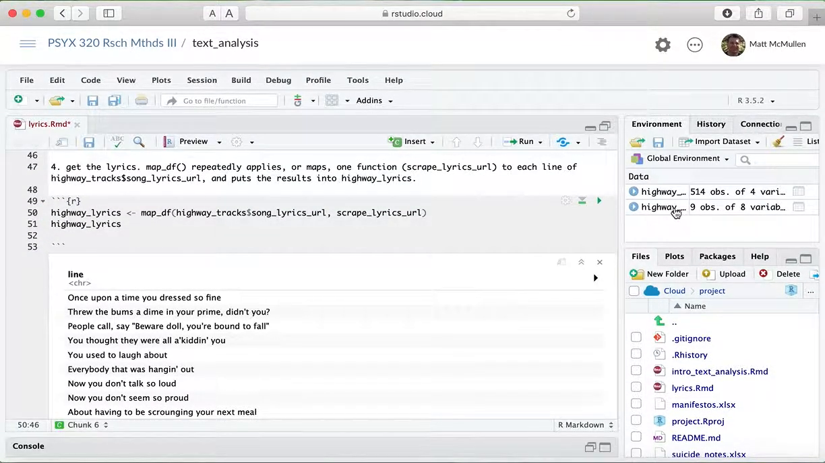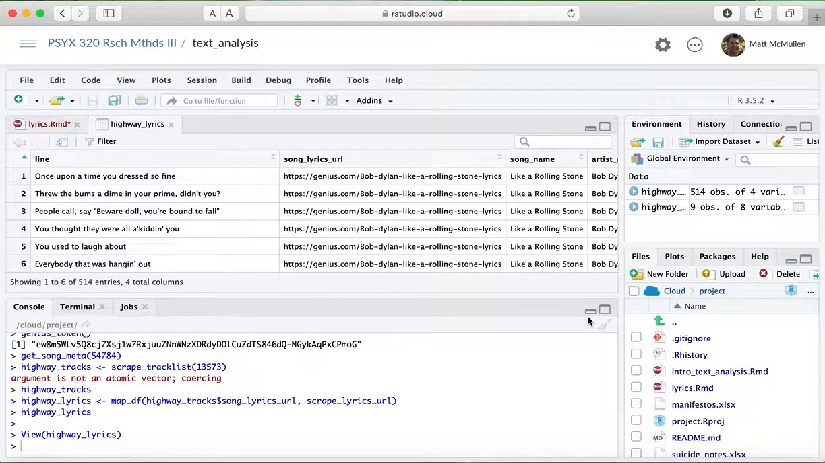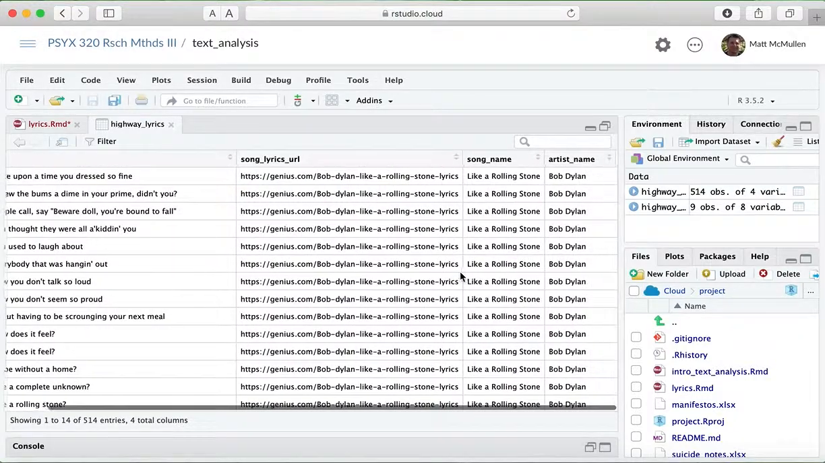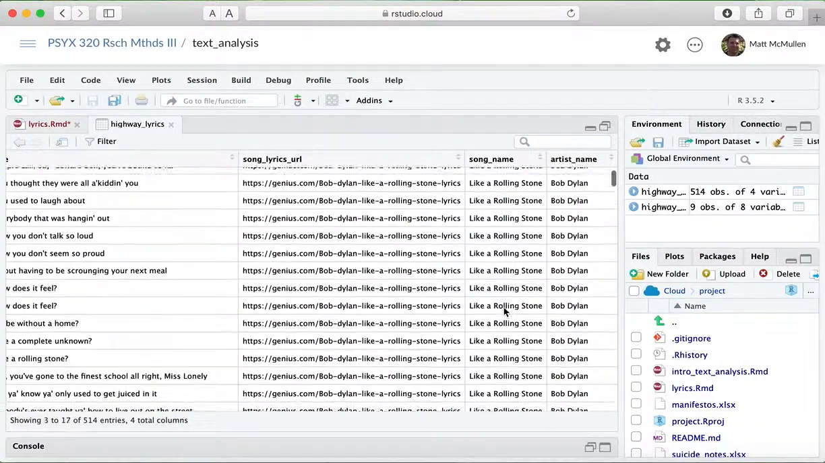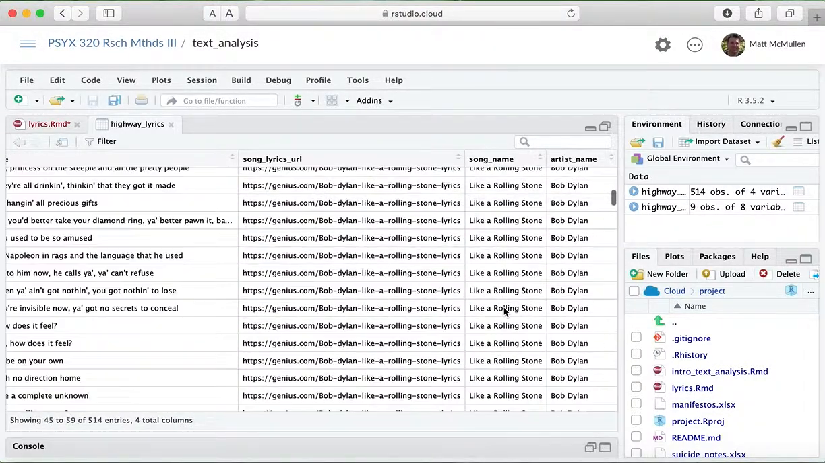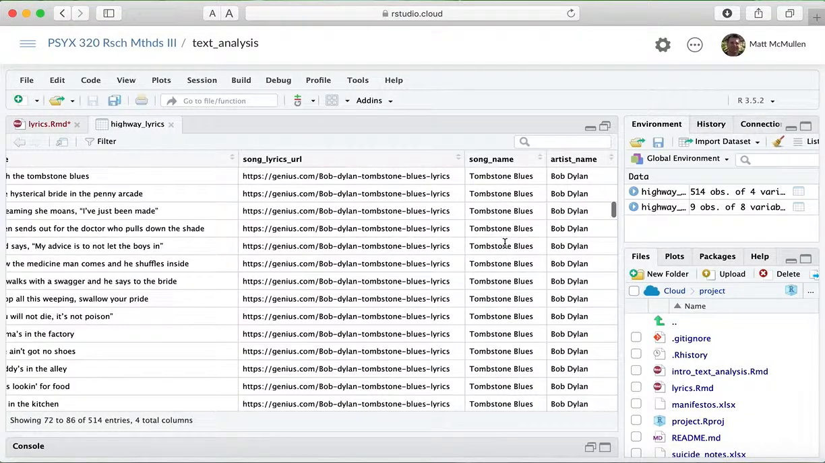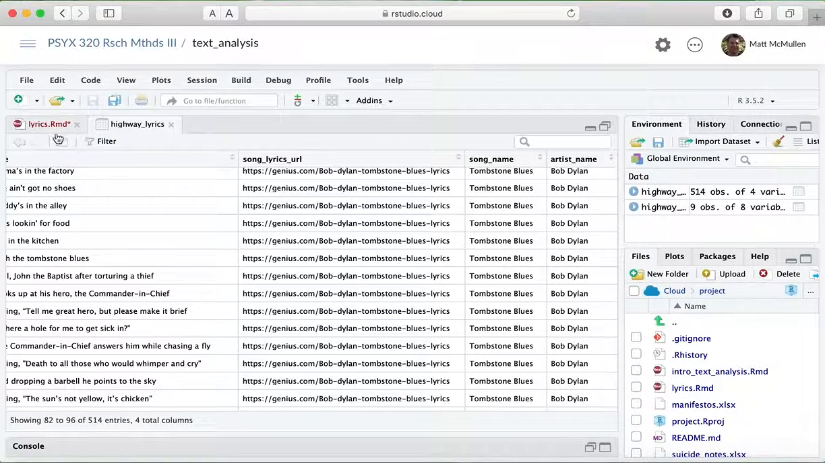Yeah, so let's go ahead and take a look at it. Let's get the Highway Tracks and Highway Lyrics. So it should be all of the lyrics from that entire album. If you know that song, Like a Rolling Stone, Once Upon a Time You Dressed So Fine, etc. And it has the song name, that's all the Like a Rolling Stone lyrics, and then there's the next song starting here, Tombstone Blues, etc.